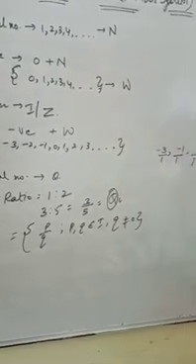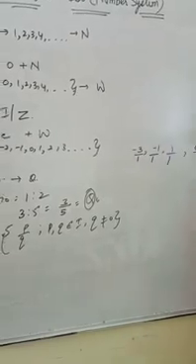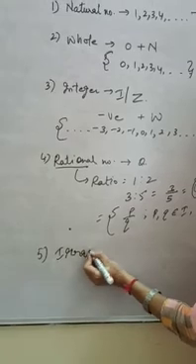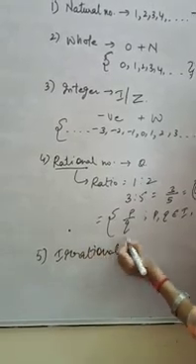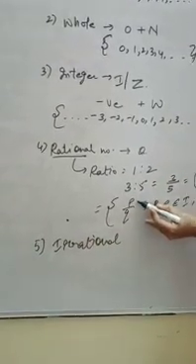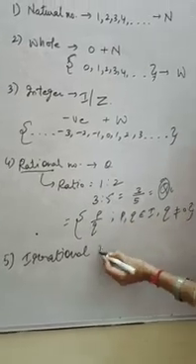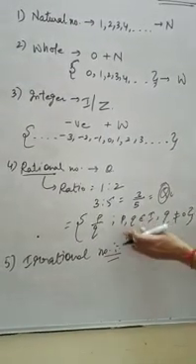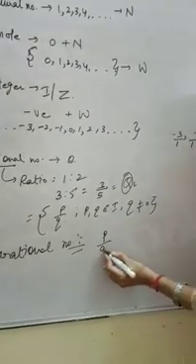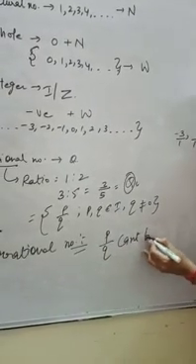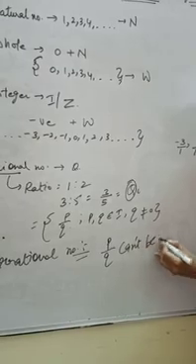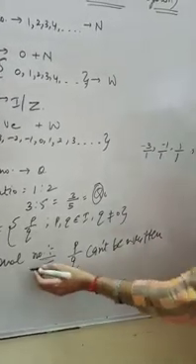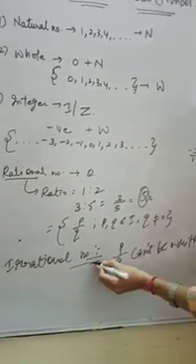Okay. Now the next category is the irrational numbers. What are irrational numbers? We are saying that rational numbers are those which are in the form of P upon Q. What about those numbers which cannot be written in the form of P upon Q? Those numbers are called irrational numbers.